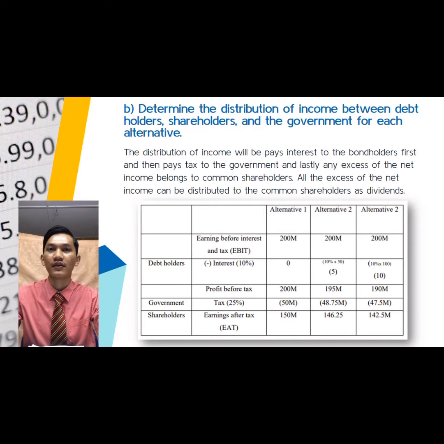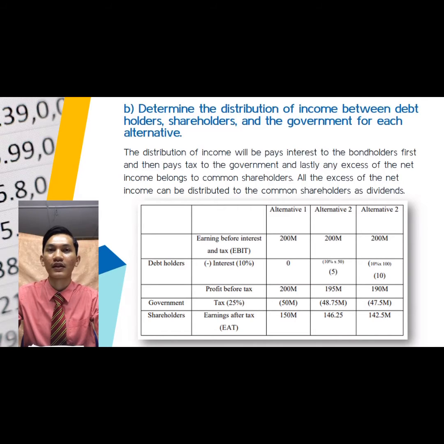Alternative 1, income for debt holder is 0 because Trimark Auto Berhad only finances with equity. Income for shareholder is RM150 million and income for the government is RM50 million. We assume that the tax rate for the company is 24%.